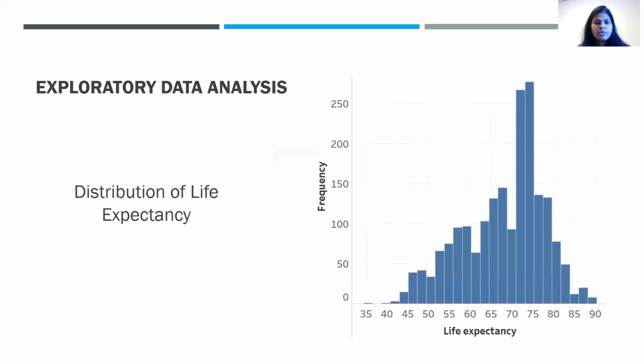Moving on to the exploratory data analysis part, here on the right, you can see the histogram of the average life expectancy of people. This graph more or less is normal. Here, life expectancy is our target variable.